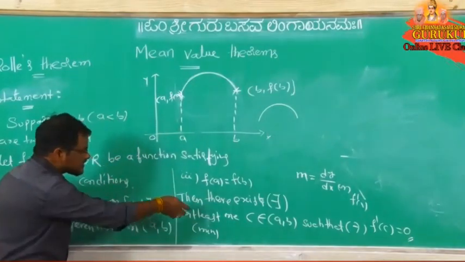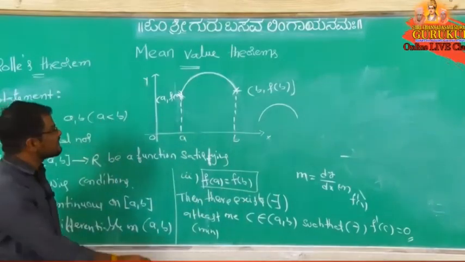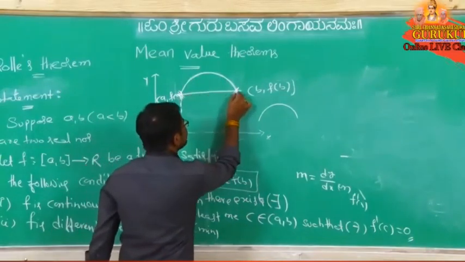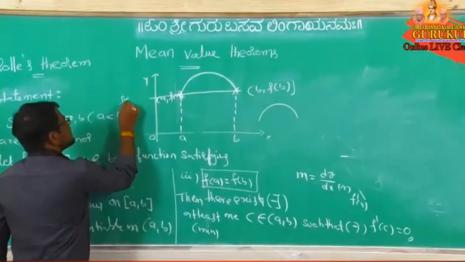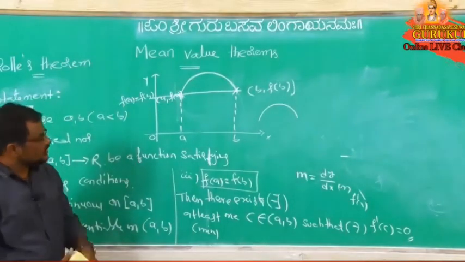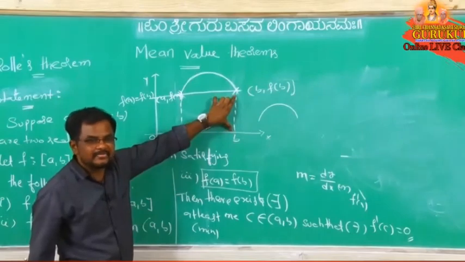Next, the third condition is what? f of a equal to f of b. Is it f of a equal to f of b? Means like that only we have to take. Here, f of a equal to f of b or not? Here to here distance and here to here distance, both are same, we are taking.